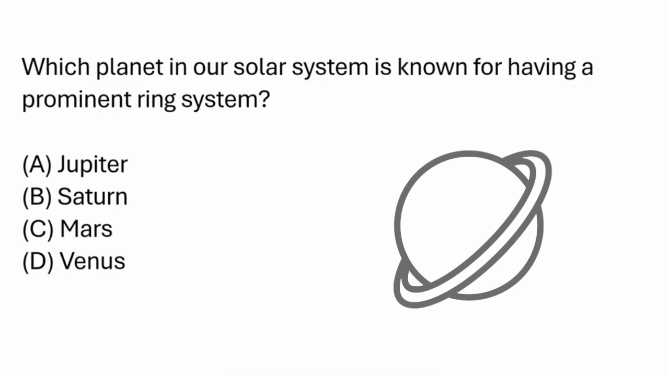Jupiter. Jupiter technically does have a ring system, but it is very faint, and it's rare that those are included in images or drawings of the planet. We don't consider them to be prominent, so Jupiter is incorrect. How about Saturn? Saturn has a bright and impressive ring system. It's known for this because the rings are so prominent, so Saturn is the correct answer.